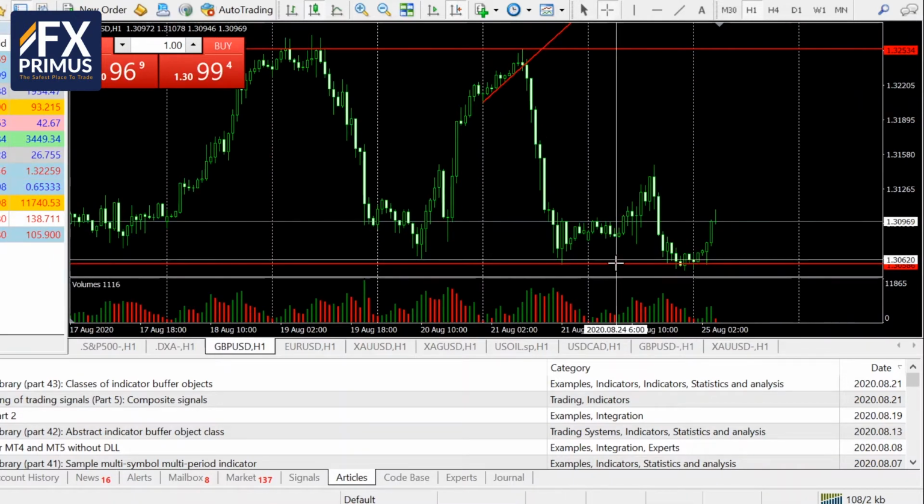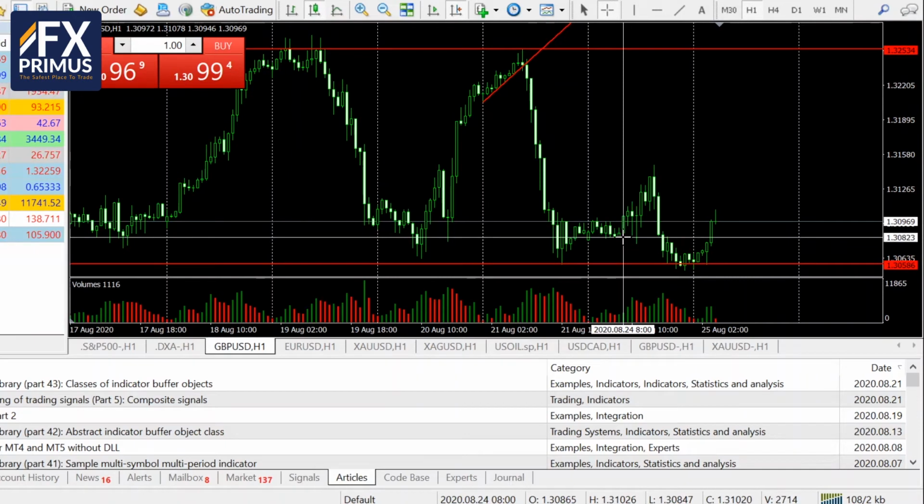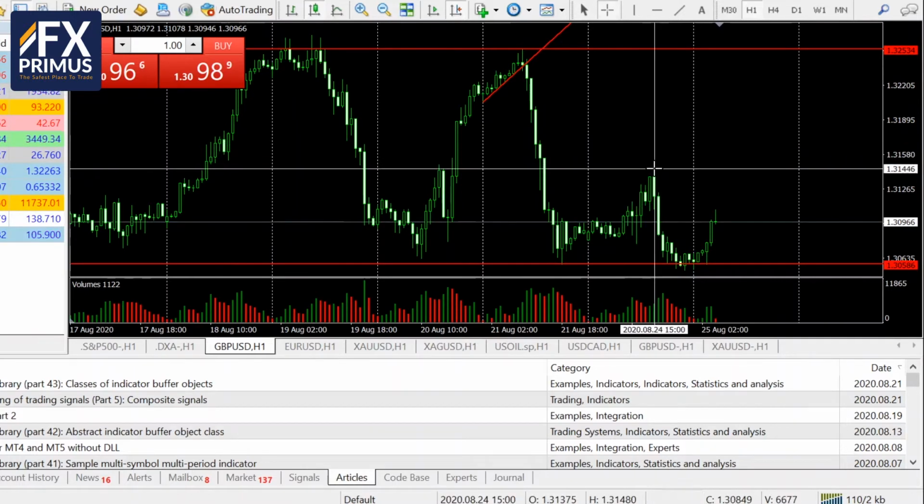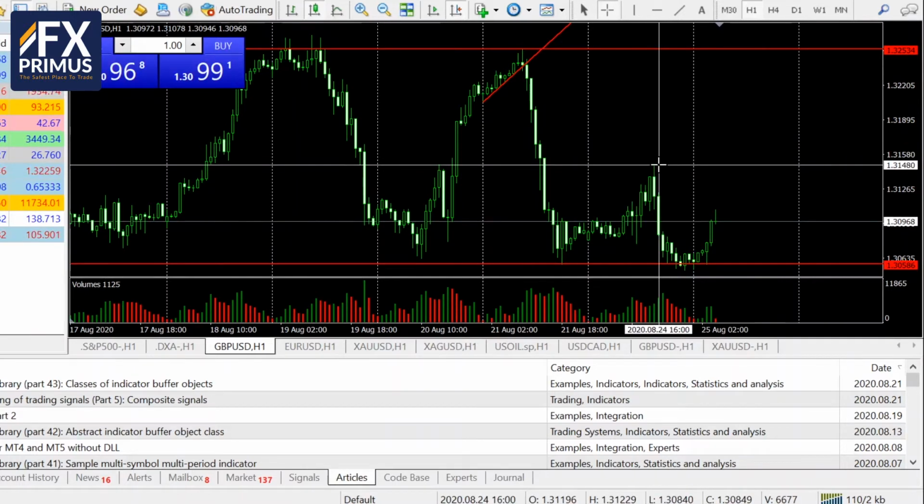So for the UK pound, we do see the UK pound strengthening at about 1 p.m. local Singapore time from 1.3082 all the way to 1.3149, moving up about 67 pips. And then at 8 p.m., it weakens from 1.3148 all the way down to 1.3053, coming down 94 pips.